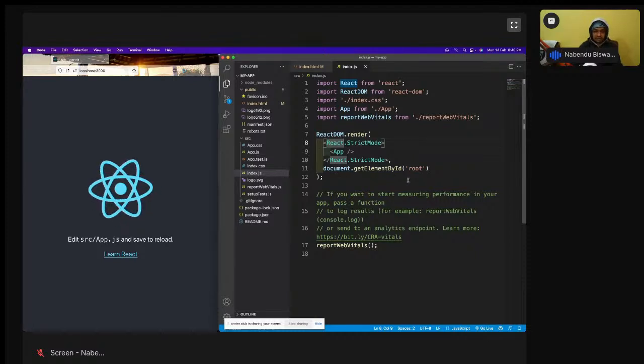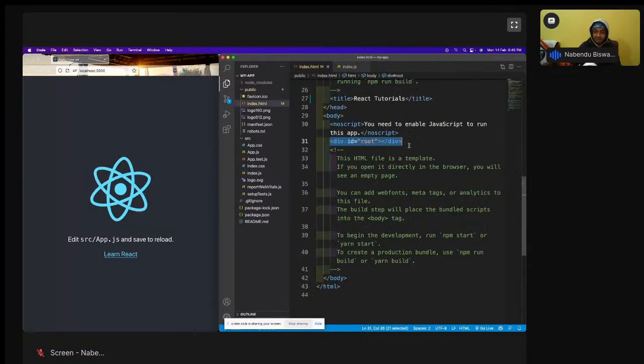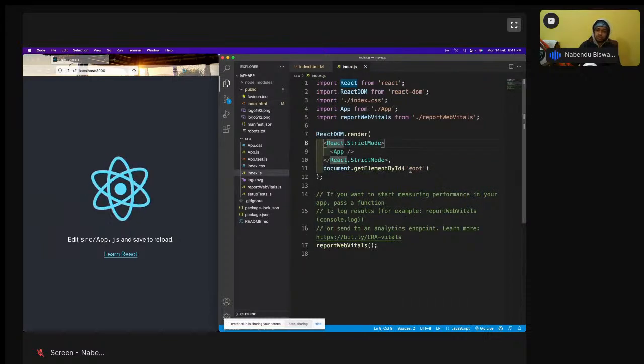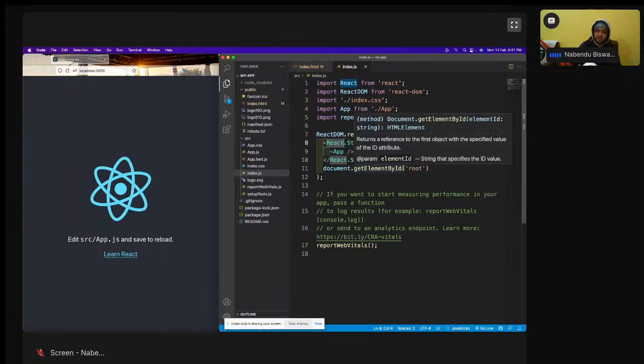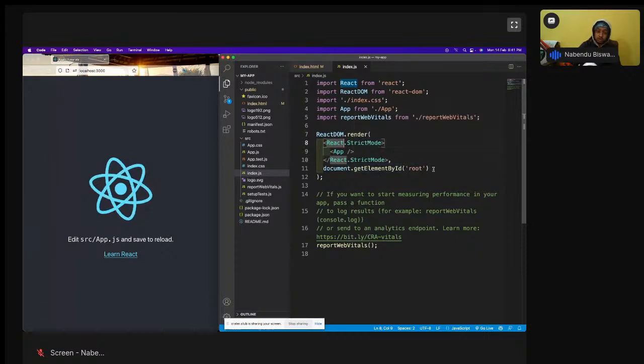This is somewhat like JavaScript code. Whoever has done my JavaScript course knows that document.getElementById means it is like JavaScript. I'm getting this root, document.getElementById root, and then the App component. So it means render the App component in place of document.getElementById root. So this is how React works. In one div, it shows everything.